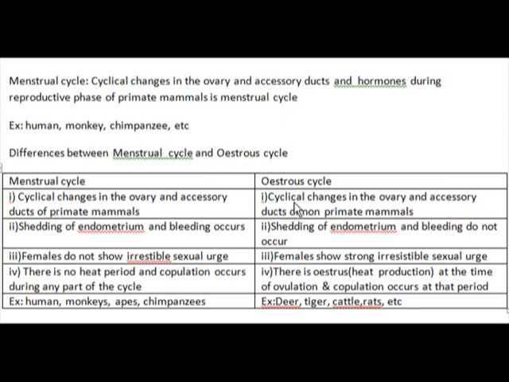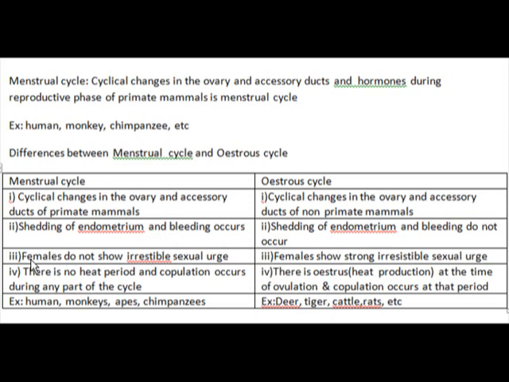The same point one in estrous cycle, it is the cyclical changes in the ovary and accessory ducts of non-primate mammals. In case of menstrual cycle, point 2, shedding of endometrium and bleeding occurs. Endometrium layer is cleared off and bleeding also takes place. In the estrous cycle, there is no shedding of endometrium and bleeding will not take place.